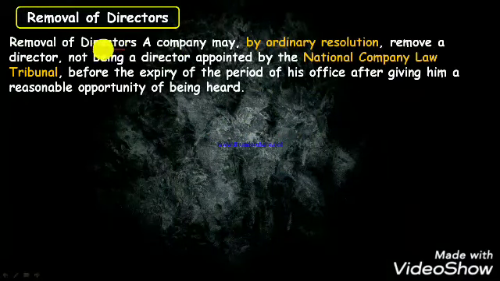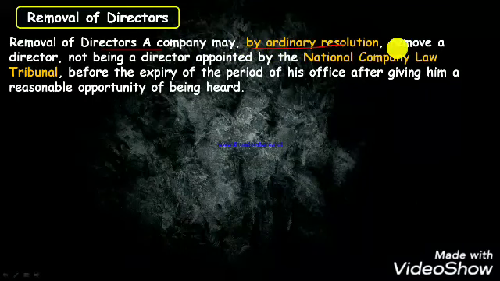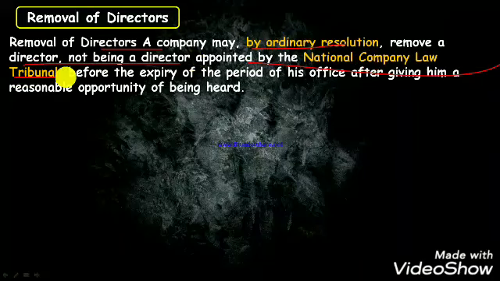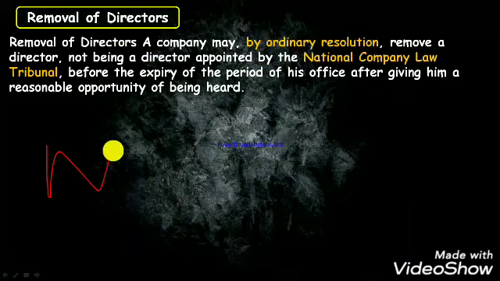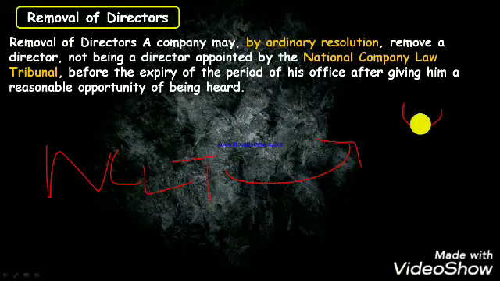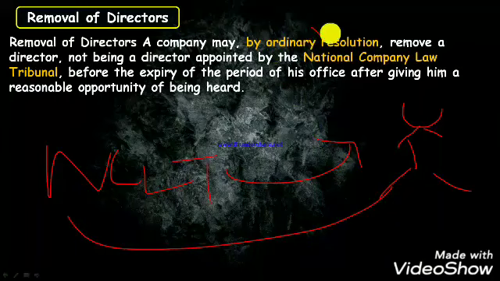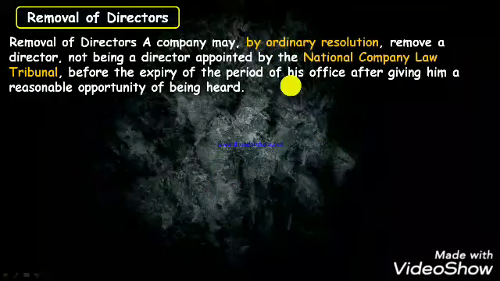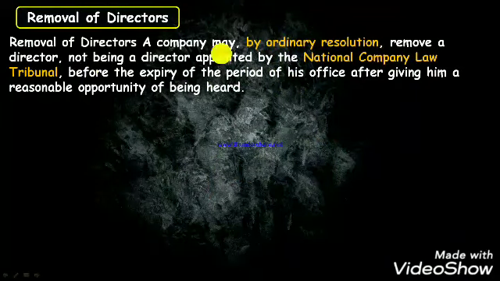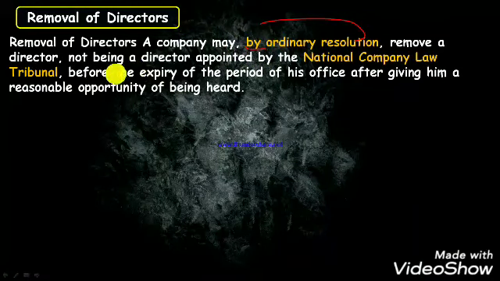Okay, now let's talk about how a director can be removed. Removal of director: a company may by ordinary resolution remove a director, not being a director appointed by the National Company Law Tribunal. So here is the exception. If NCLT, the National Company Law Tribunal, appoints a particular director to monitor the activity of the company, then he cannot be removed by passing an ordinary resolution. But if the director has been appointed by the company, he can be removed by passing an ordinary resolution.